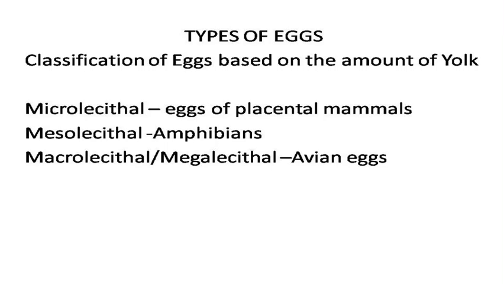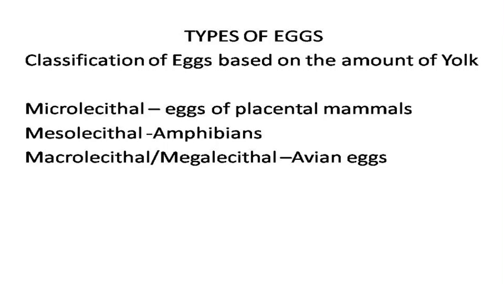Eggs are classified based on different parameters. First, classification of eggs based on the amount of yolk. Based on the amount of yolk, eggs are classified into 3: microlecithal, mesolecithal and macrolecithal or megalecithal eggs. First one is microlecithal. What is a microlecithal egg? In microlecithal egg, the amount of yolk is very little or negligible. Such eggs are known as microlecithal. Example, eggs of placental mammals.